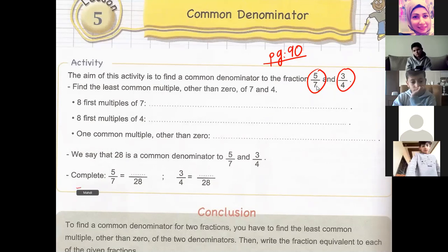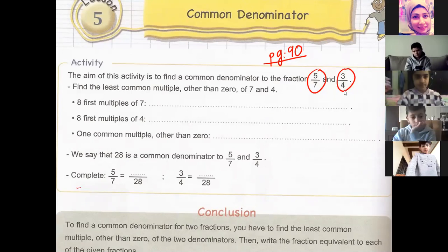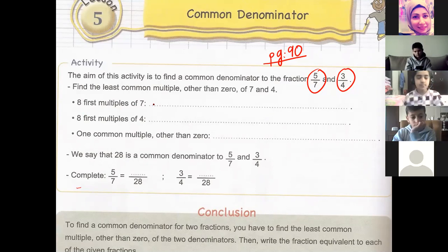We have to write table 7 and table 4. When I see the first common multiple other than 0, I will stop. It's the common denominator. For example, let's write here the eight first multiples of 7.